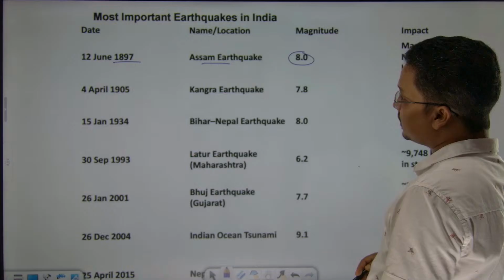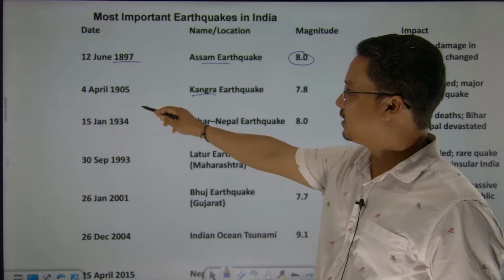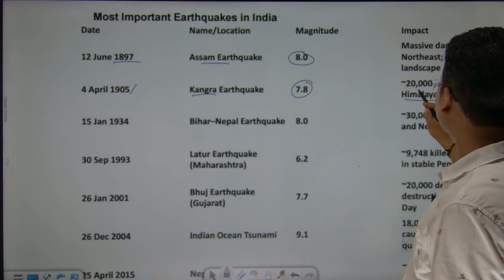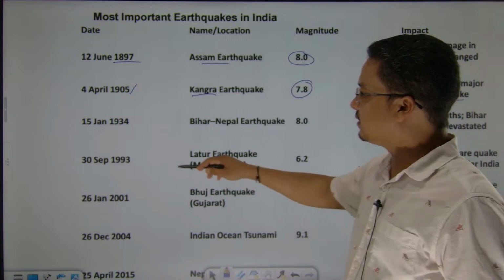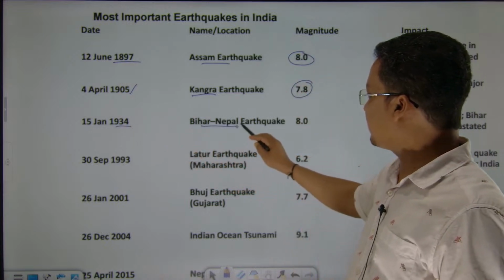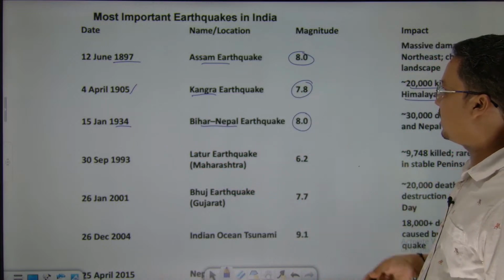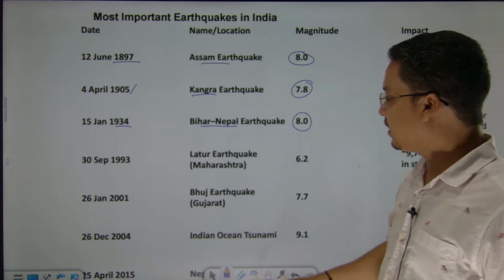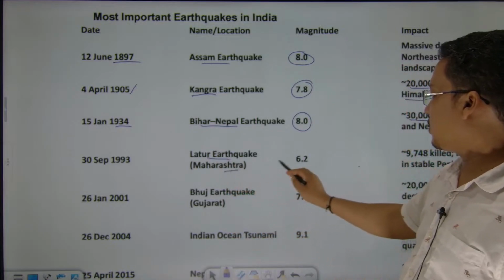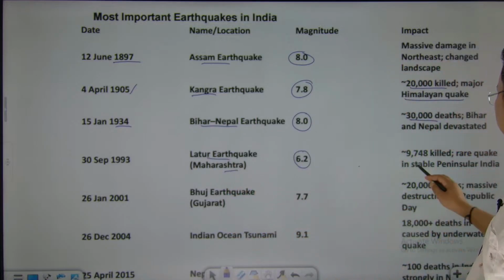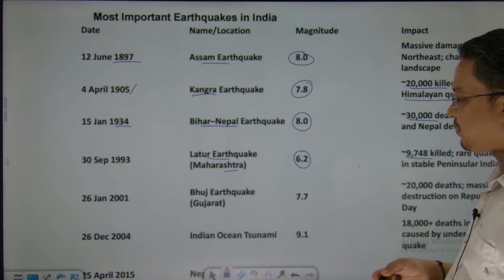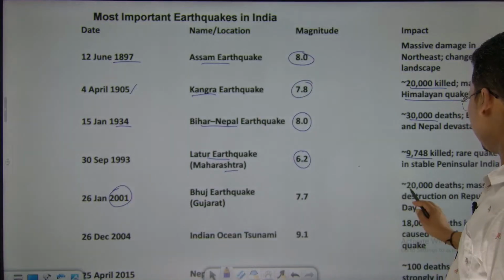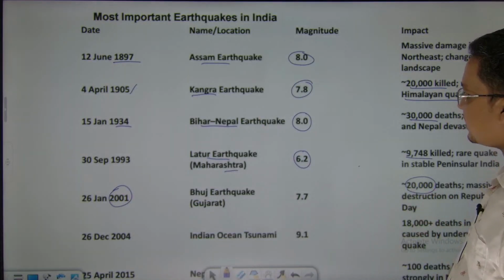Then it was the Kangra earthquake, Himachal Pradesh, 1905, 7.8, a Himalayan earthquake, 20,000 people killed. Then in 1934, the Bihar-Nepal earthquake, 8 point magnitude, also 30,000 people died. Then Latur, Maharashtra, 6.2, उसमें भी 10,000 लगभग लोग मर गए. Bhuj earthquake in 2001, 20,000 people died, right.